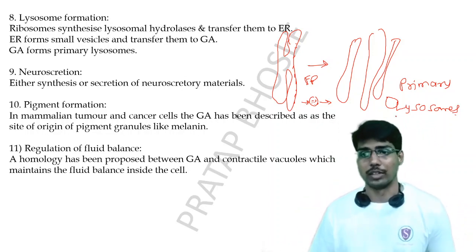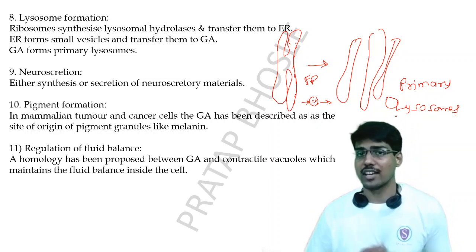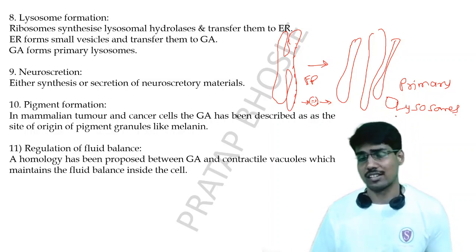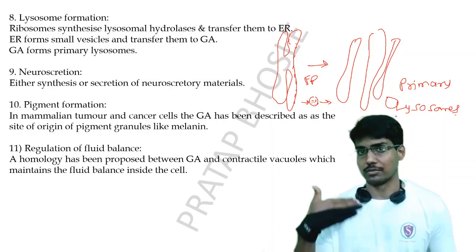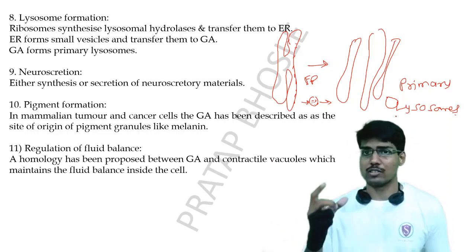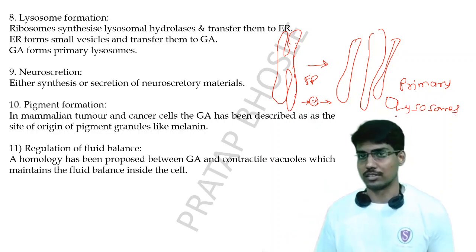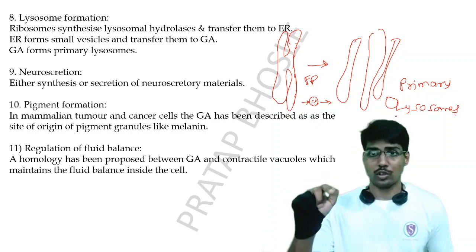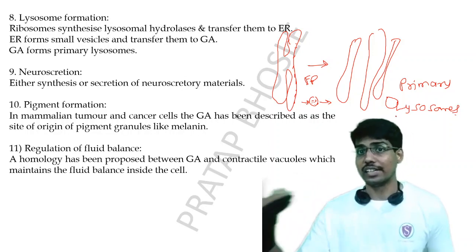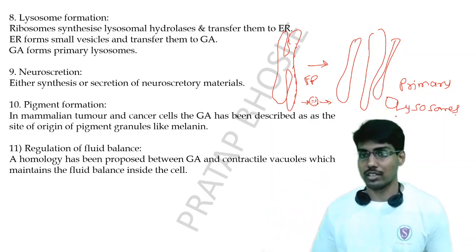Next is neurosecretion. As I have said, on stimulus by external ligands and receptors, the macromolecules or neurotransmitters stored inside the vesicles formed out of the Golgi apparatus are released whenever there is a need. So this is neurosecretion.